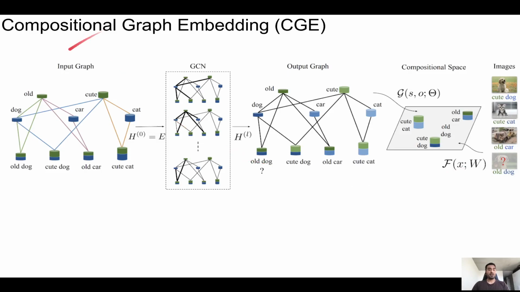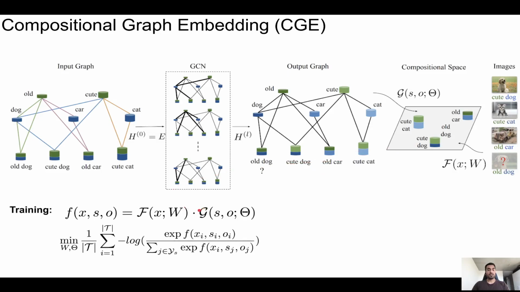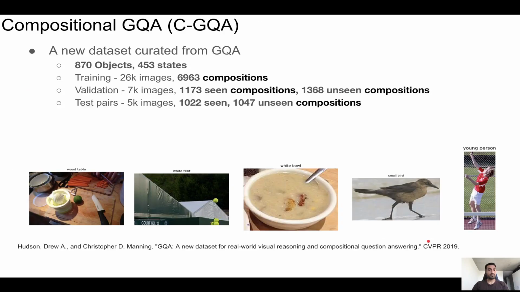We initialize this graph with word embedding model and feed this through a GCN. On the output representation, we use the composition nodes as the classifier weights. With our compatibility function, we optimize a cross entropy loss over the training compositions, and at test time, we do an inference over the full composition label space, leading to generalized zero-shot performance.